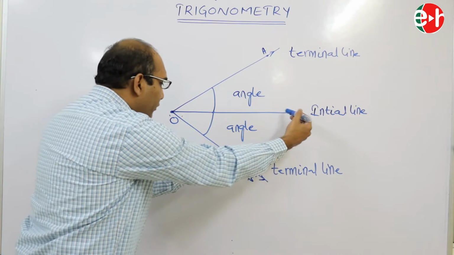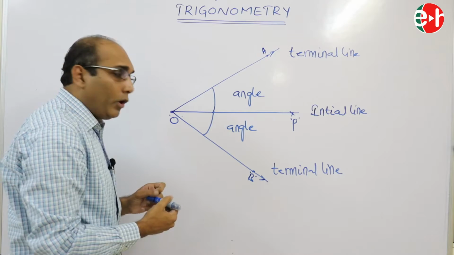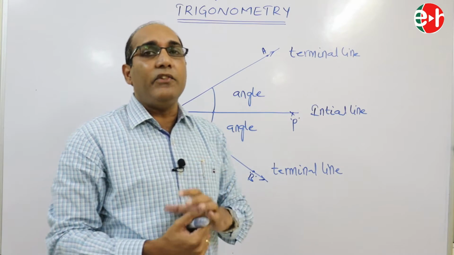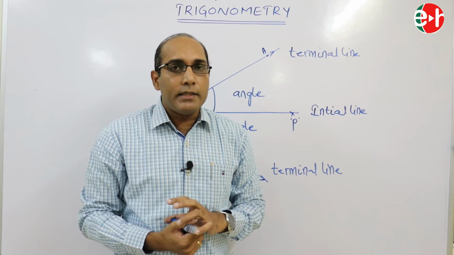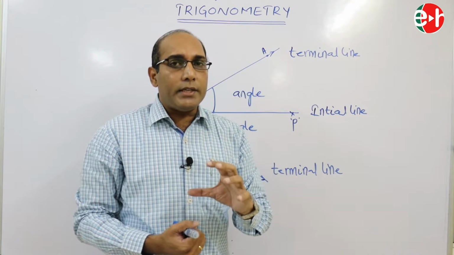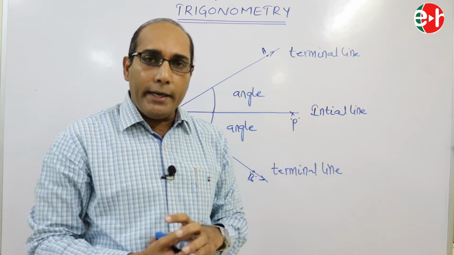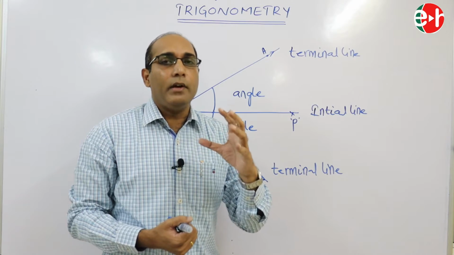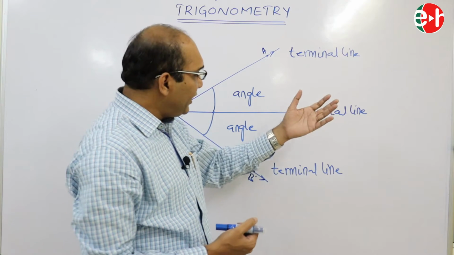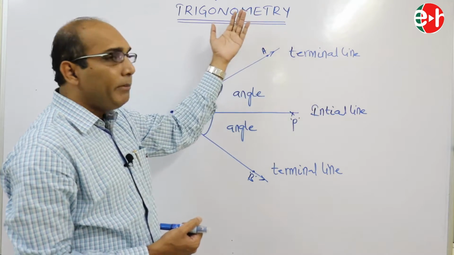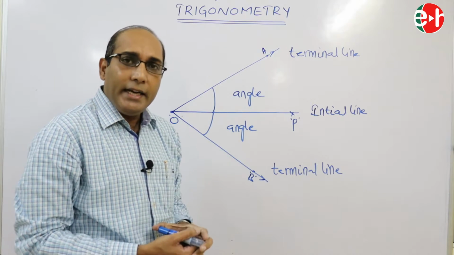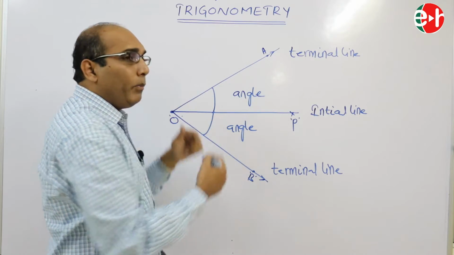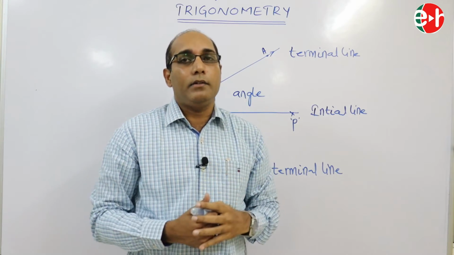Therefore, the union of the two rays with the common endpoint still forms an angle. The first definition is the amount of rotation made by a line. The second definition is the union of the two rays with the common endpoint forms an angle.